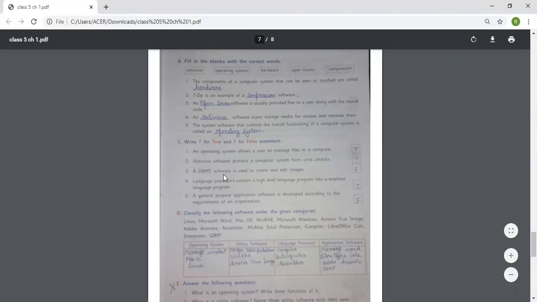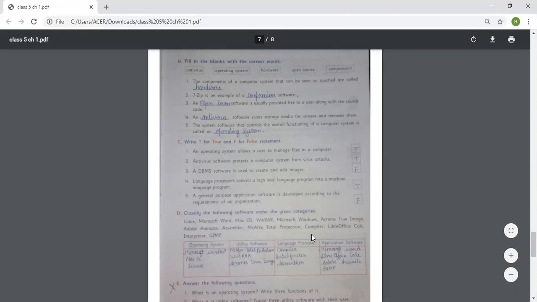A DBMS software is used to create and edit images. False. A language processor converts a high-level language program into a machine language program. Yes, that is true. A general purpose application software is developed according to the requirements of an organization. Yes, that is true.